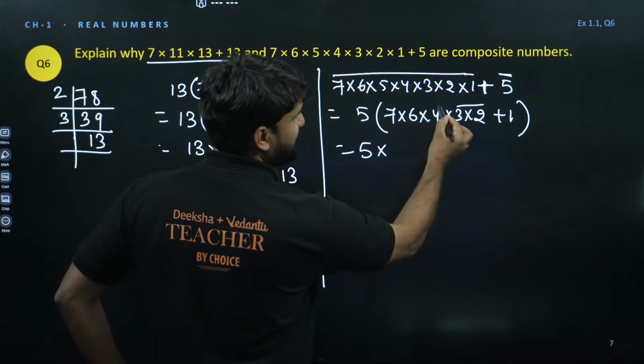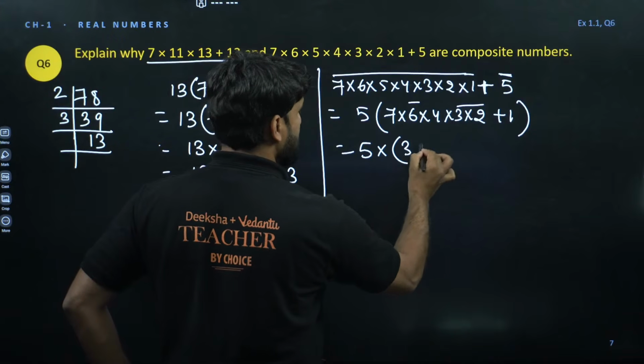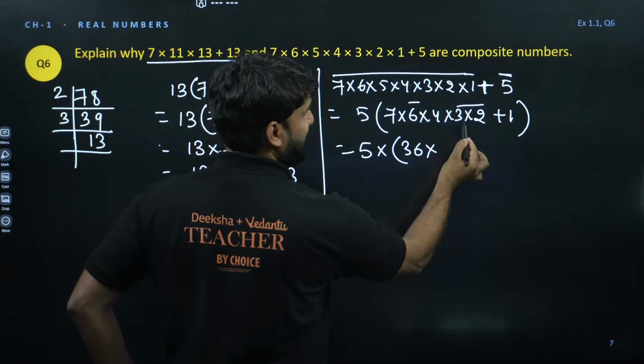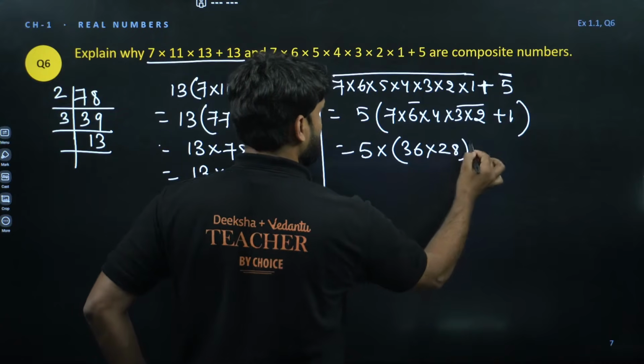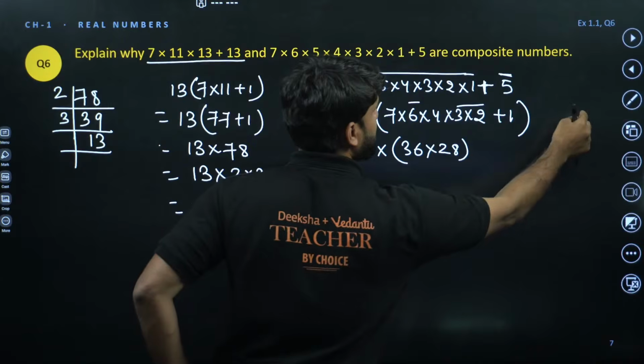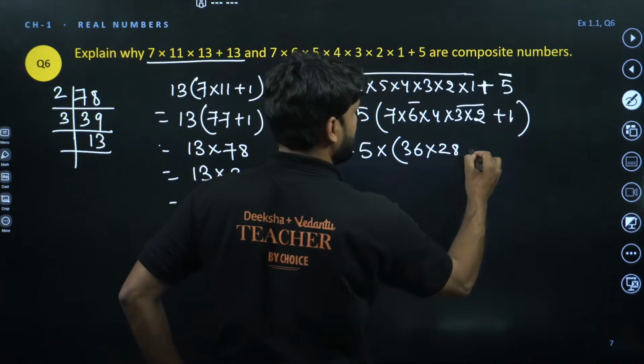3 2s are 6, 6 6s are 36. So we have 36, 6 3s are 18, 2 6s are 12, and 7 4s are 28. 28, and this is a plus sign also. So this is plus 1 also there.